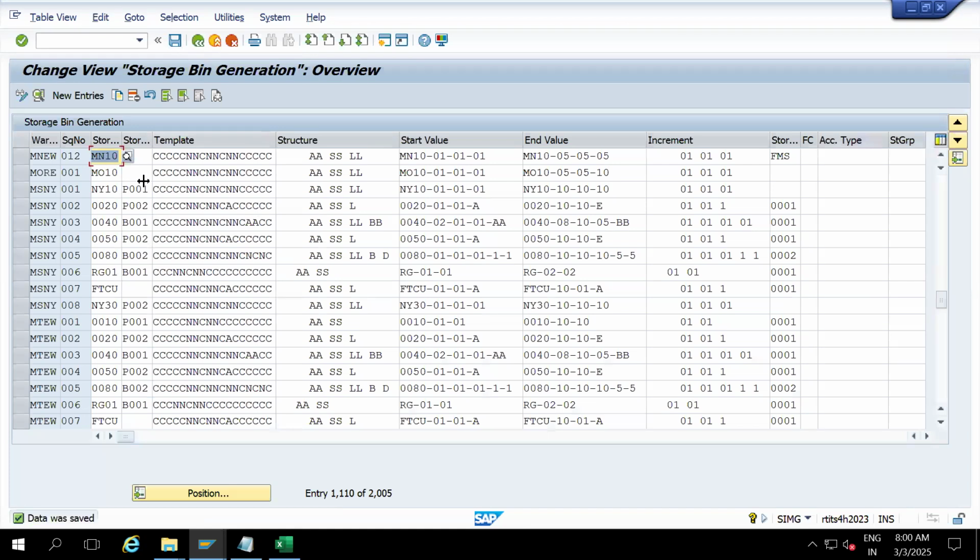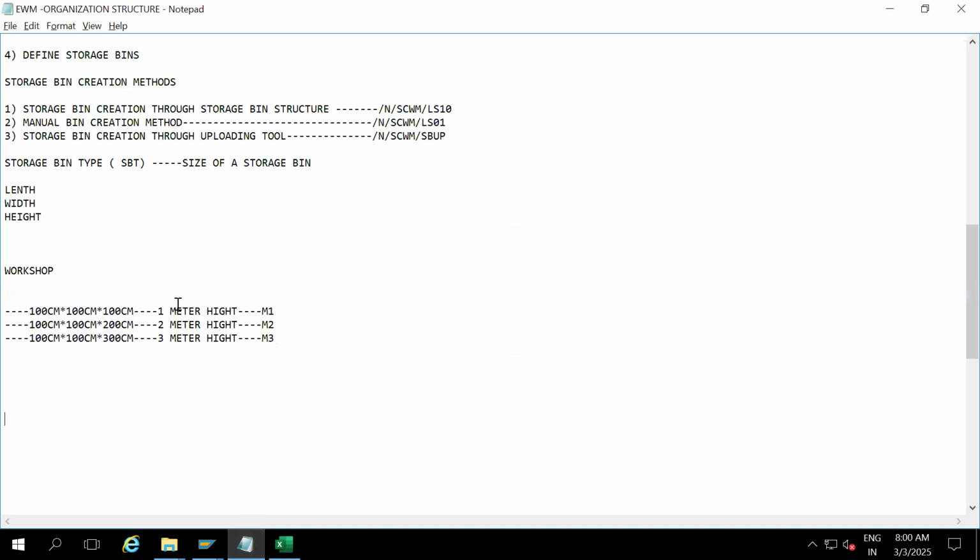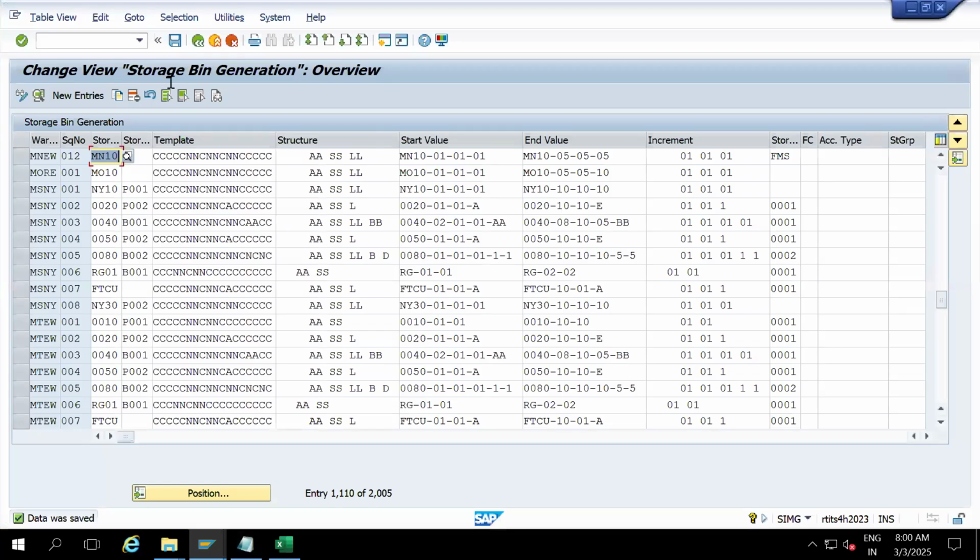Save it. Okay, so my bin structure is ready. Once the bin structure is ready, I'm going to create the bins through T-code LS10. So now let's go to the T-code and create the bins.